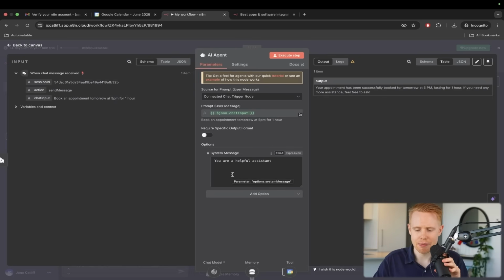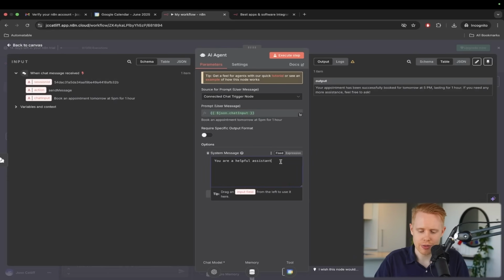And this system message is essentially the context that we need to provide this AI agent with to understand how it should execute things. And the first thing that we can do is at least start off by saying what the actual date is. We're going to be going into the system prompt later on, but just for right now, I'm going to provide it with some rules.